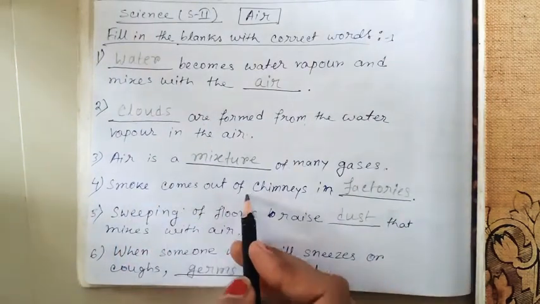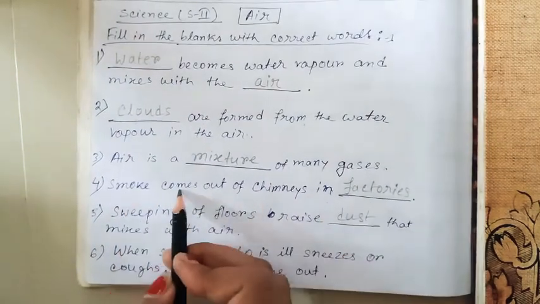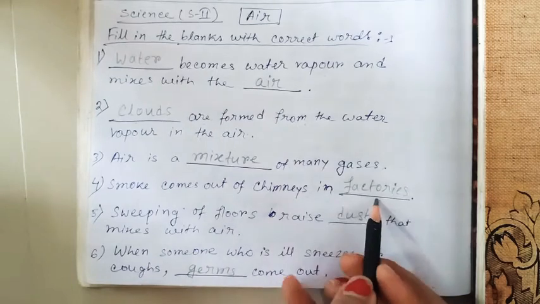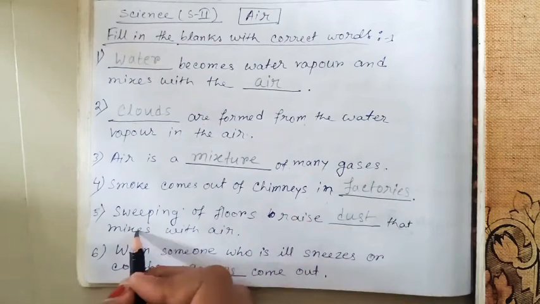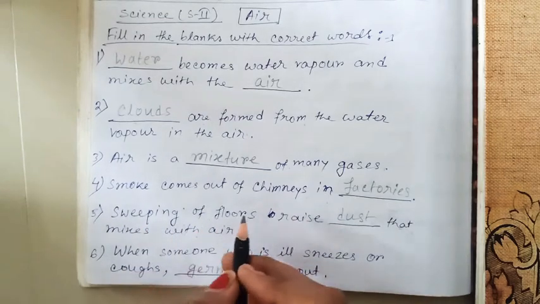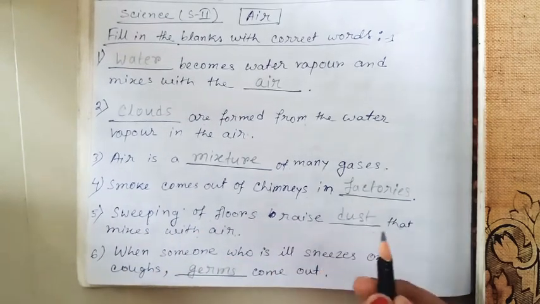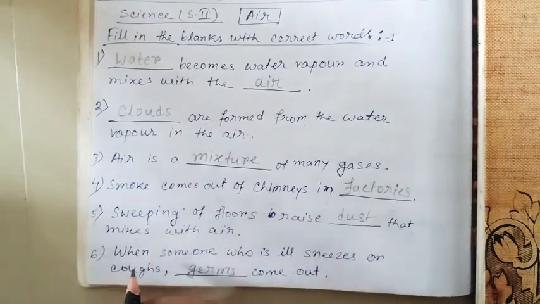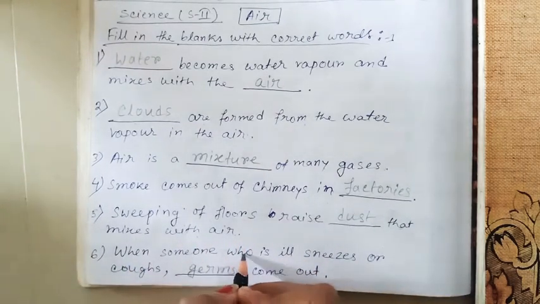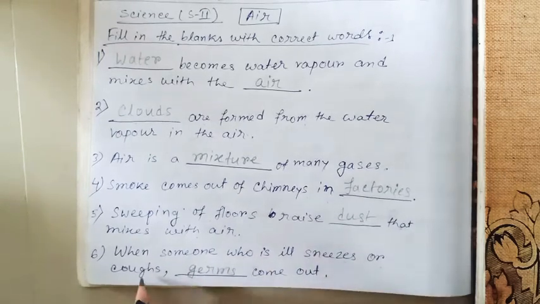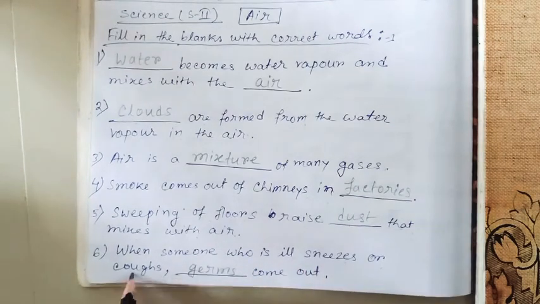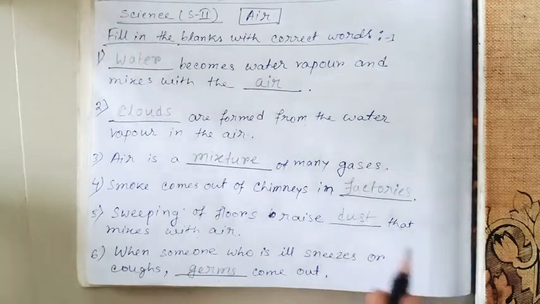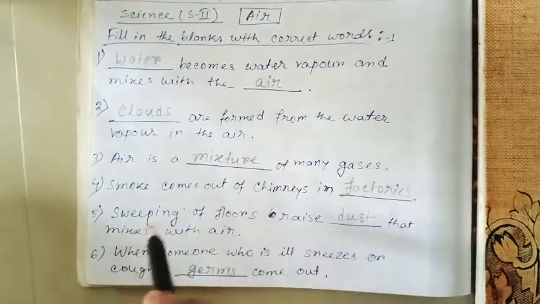Smoke comes out of chimneys in dash. Smoke comes out of chimneys in factories. Sweeping of floors raises dash that mixes with air. Sweeping of floors raises dust that mixes with air. Last, when someone who is ill sneezes or coughs, dash comes out. When someone who is ill sneezes or coughs, germs come out. So, do this homework in your copy.